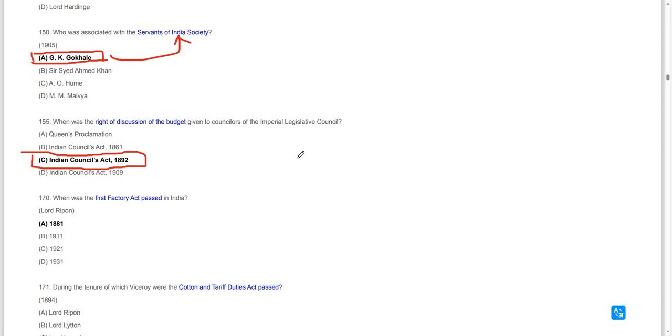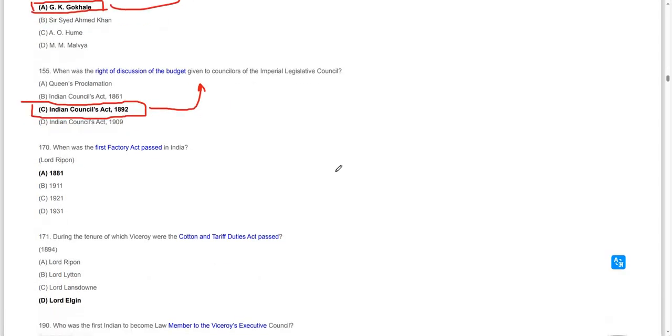The right of discussion of the budget was given to the councillors of the Imperial Legislative Council by the Indian Councils Act of 1892. The budget could be discussed from 1892. Moving on to the next question.